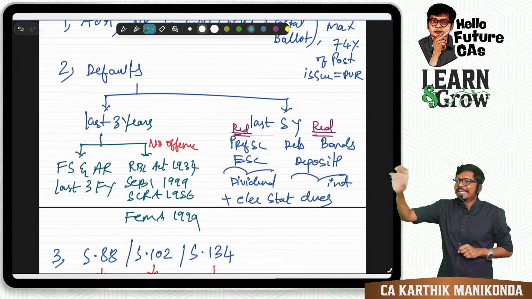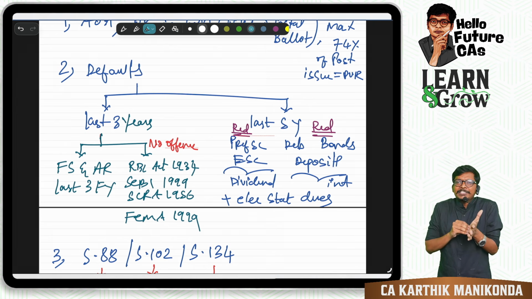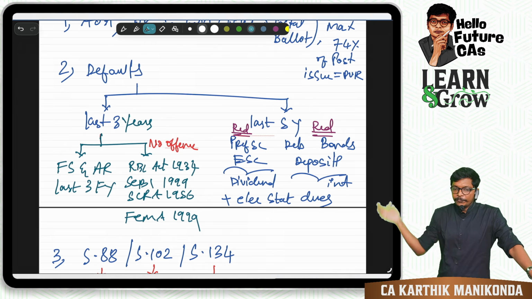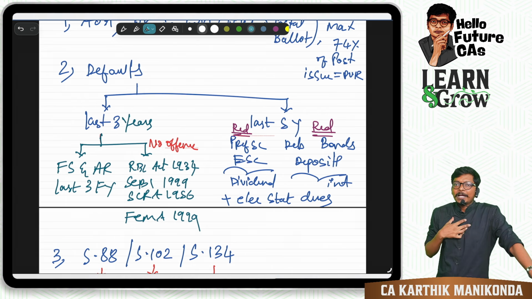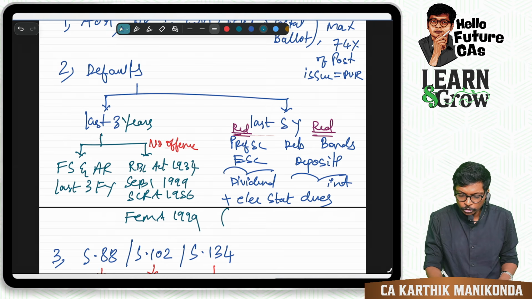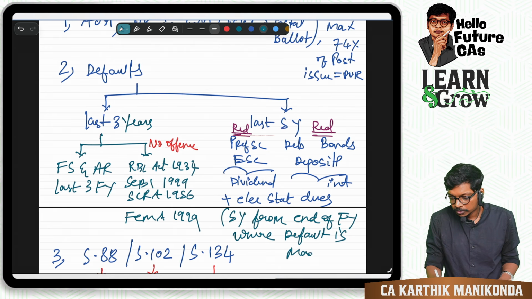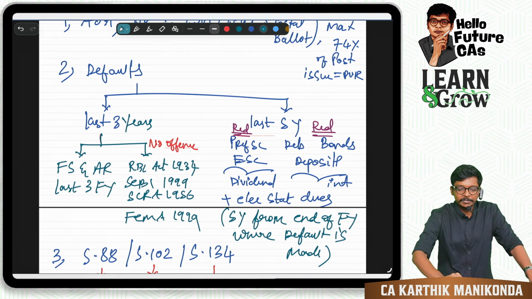Last 5 years: equity, debt, interest and dividend, no default. Employees' dues, no default. If you do default, what will happen? For 5 years. So that 5 years is from when? That also is important. So 5 years from the end of the financial year where default is made. Write that also. Are you all with me, guys?